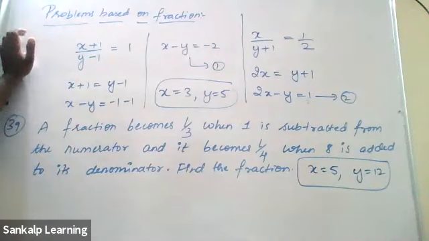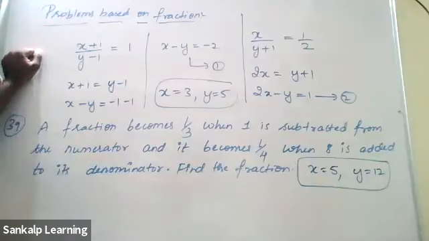Sir, what are the answers for the first one, sir? X is 3, y is 5. Okay. 39th one, x is 5 and y is 12.